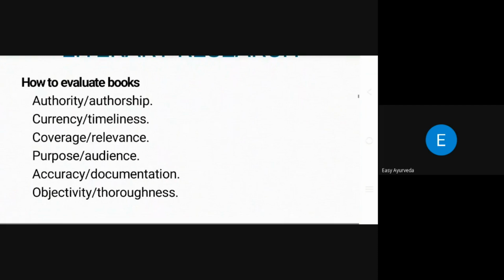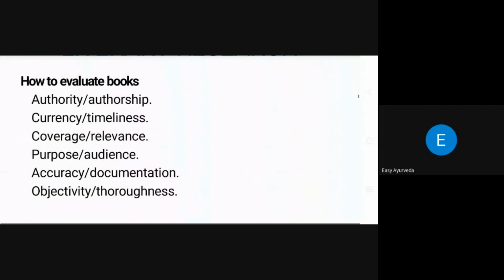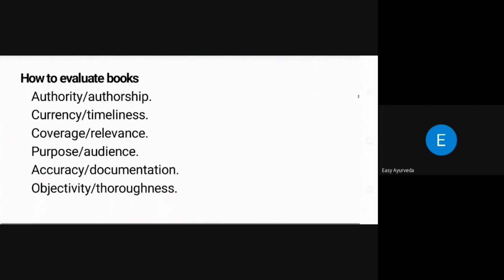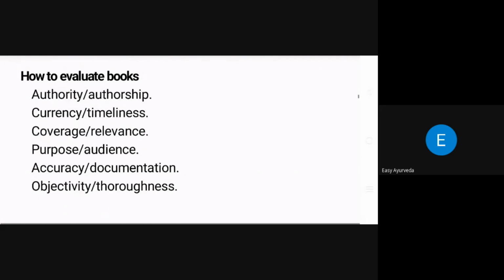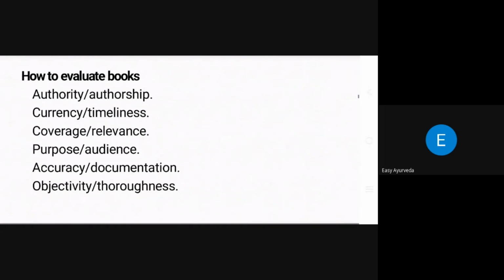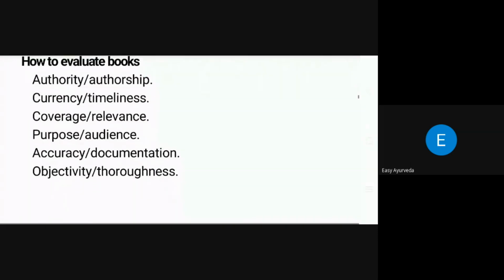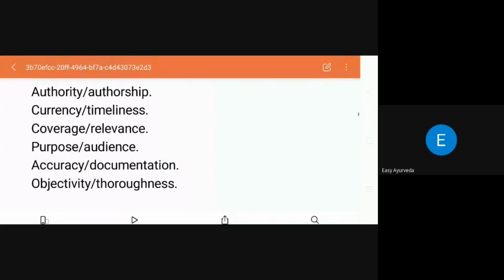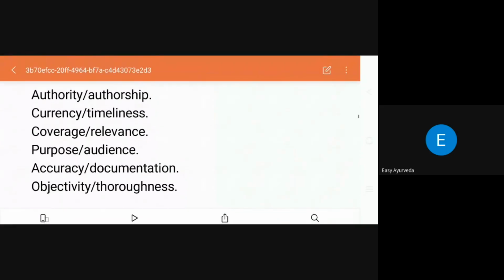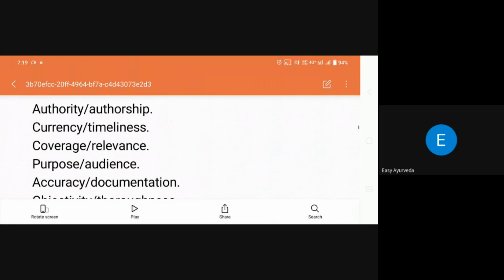For those, some technical modern terminologies have been used to assess how to evaluate these books, meaning new literary works. Authority or authorship, currency or timeliness, coverage or relevance to the subject, what is the purpose of writing the book, who the audience is, how much accuracy there is, how much documentation, whether the matter is objectively presented, and whether there is thoroughness.